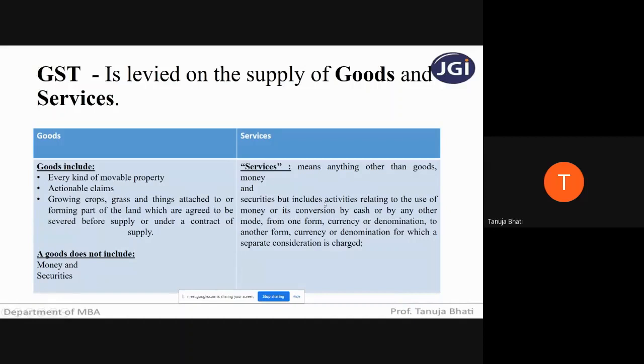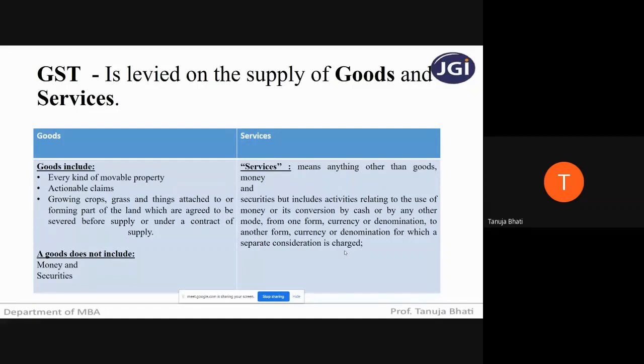It includes activities relating to the use of money or its conversion by cash or any other mode from one form, currency or denomination to another form, currency or denomination, for which a separate consideration is being charged. So what exactly do we mean by this? Services and goods will never include money or securities, but services include activities relating to conversion of money. Let me give you an example.